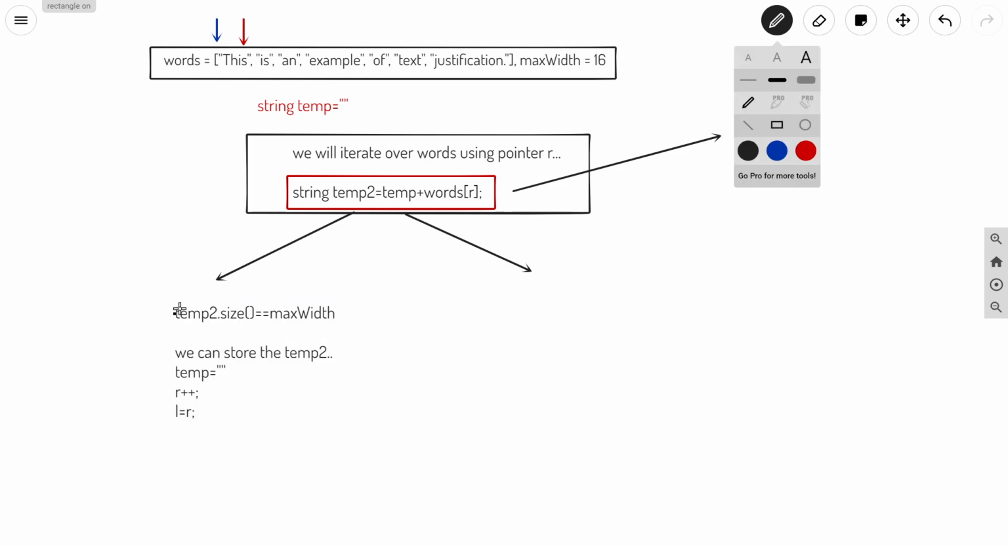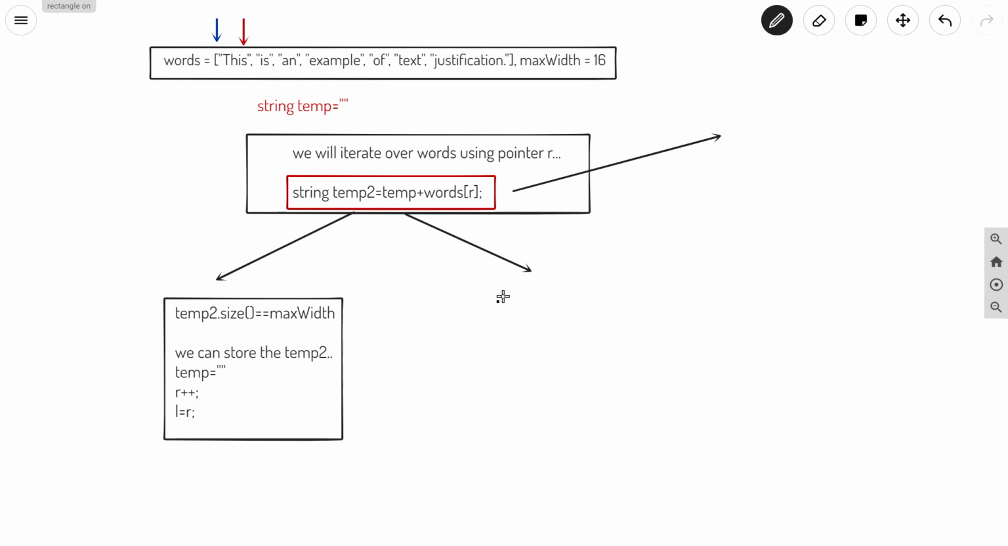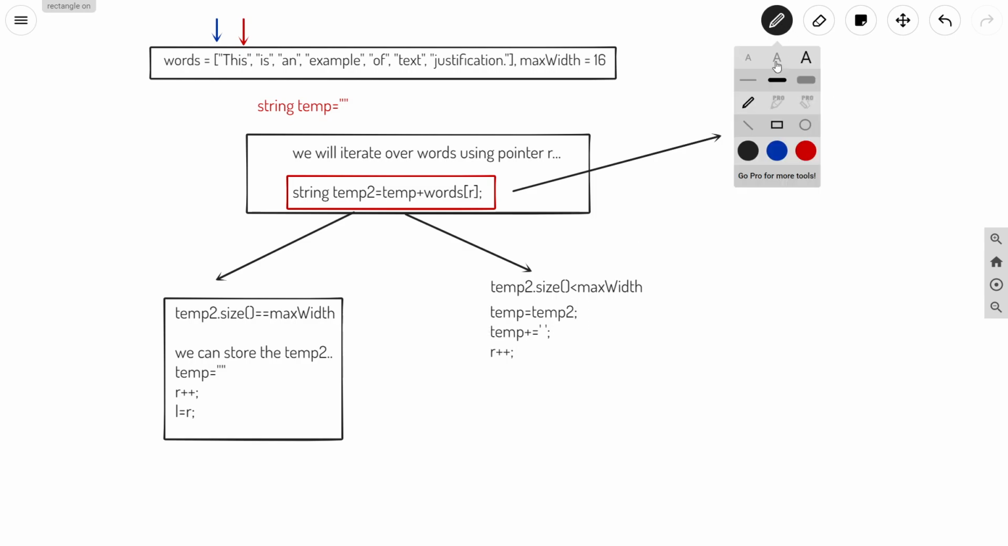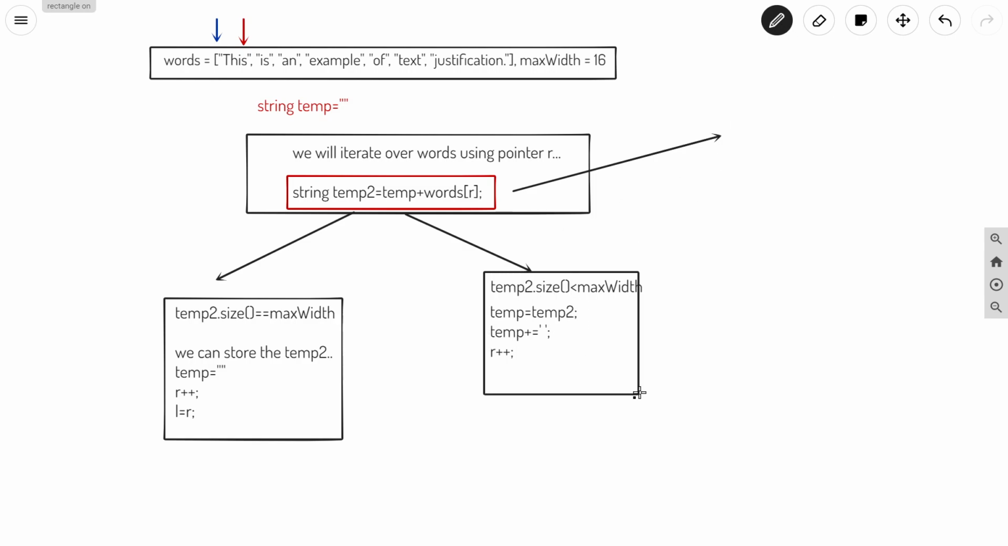I will box it. And talking about the second case, that is temp2 dot size is less than max width. So this is our second case. For this, we can write temp is equal to temp2, and we can add extra spaces here. So temp plus equal to this extra space. And again we will just move further. So I have this case also with me.